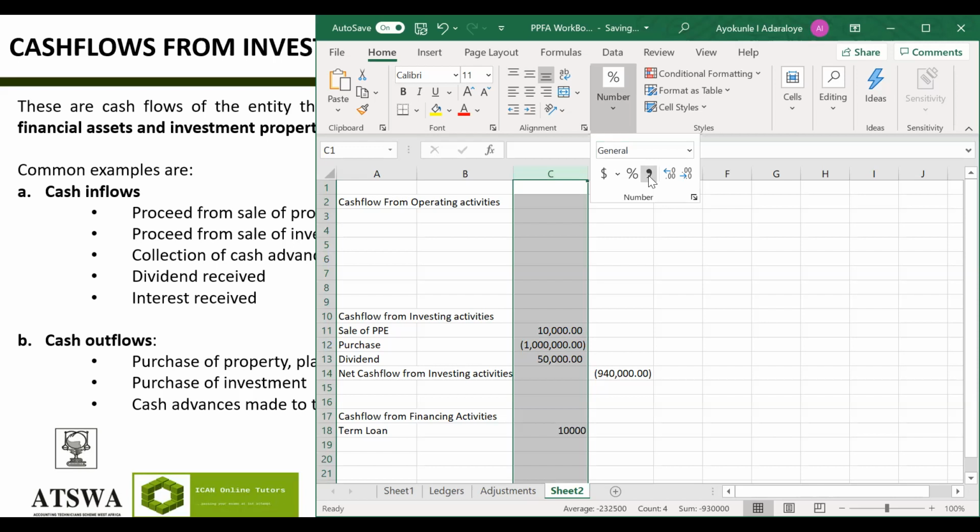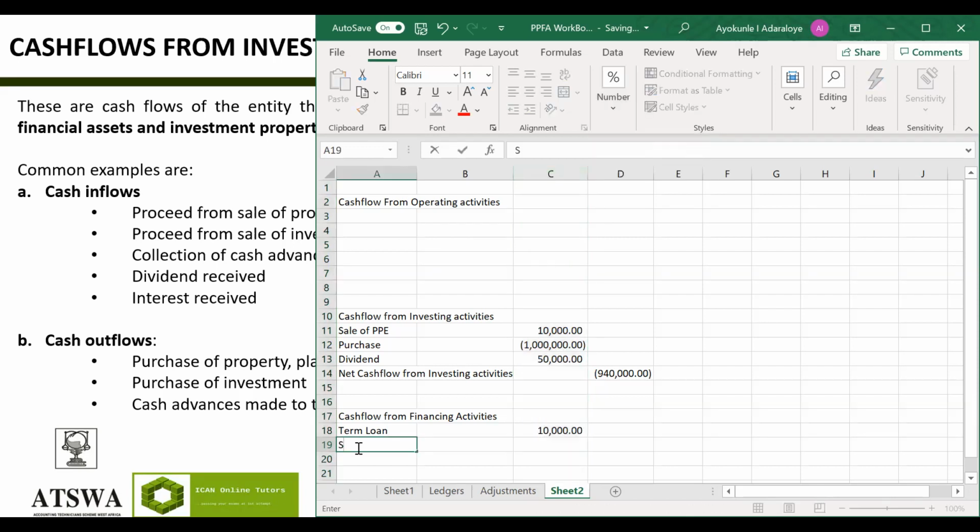What are the other inflows for financing? We sold shares. Proceeds from sale of shares. How much shares did we sell? What's the value? Let's say 2 million naira worth of shares. All these are inflows, abi? Yes, sir. Which outflow should we use?